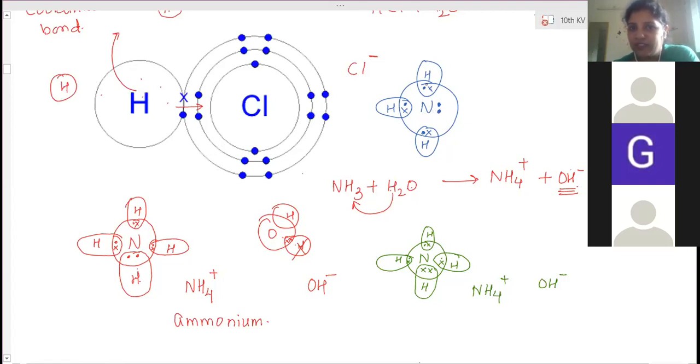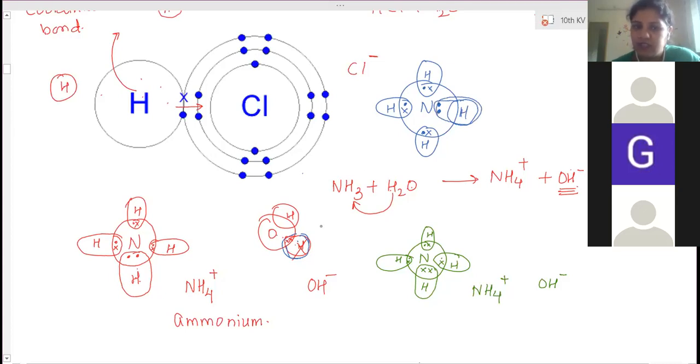As soon as this ammonia dissolves in water, this is a water molecule. What happens in that case? This hydrogen atom leaves its electron with oxygen and moves out of this bond. And this one hydrogen atom, after leaving all its electrons, doesn't have any electron, so it will attach to this nitrogen, along with these electrons.